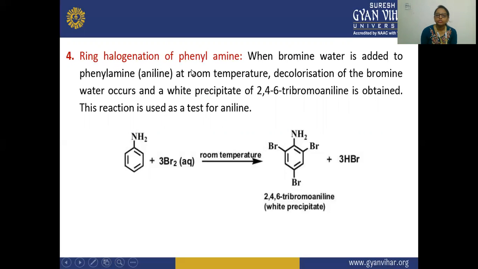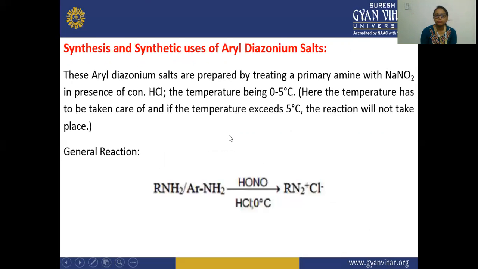Next, ring halogenation of primary amine. So when bromine water is added to aniline at room temperature, there is a formation of tribromoaniline, which is a bright white precipitate. And this reaction is used as a test for aniline.